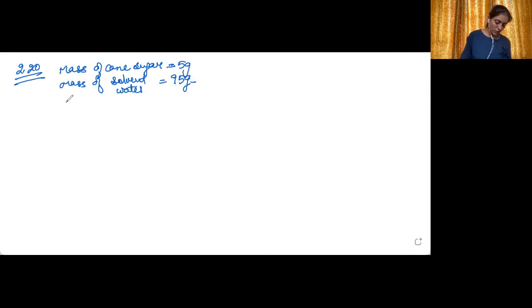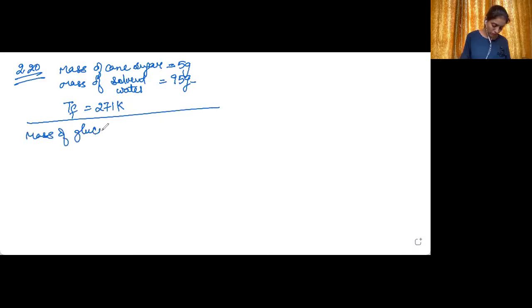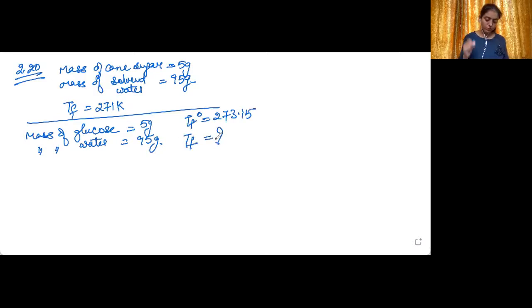The freezing point TF is 271 Kelvin. Calculate the freezing point of 5% glucose. Okay, we have been given another solution also. Mass of glucose is equal to 5 gram. Mass of water is equal to 95 gram. Calculate the freezing point of 5% glucose in water if the freezing point of pure water is 273.15. So we have been given TF naught, it is equal to 273.15. We need to find out TF for this solution.